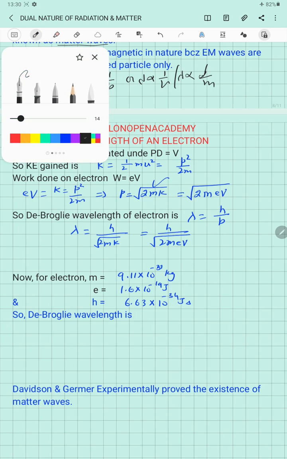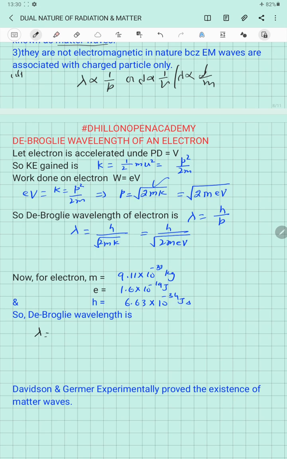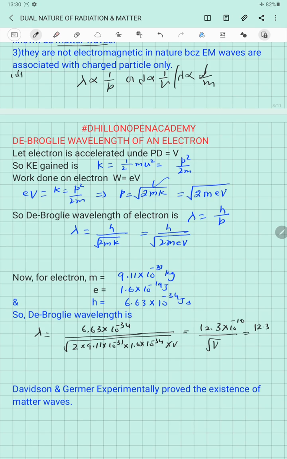So if we substitute all these values in the de Broglie wave equation for the electron, we have 6.63 into 10 to the power minus 34 divided by the square root of 2 into 9.11 into 10 to the power minus 31 into 1.6 into 10 to the power minus 19 into V. After solving, we get 12.3 into 10 raised to the power minus 10 divided by square root of V, which gives us the final value 12.3 angstrom over under root of V. So this is the expression for the de Broglie wavelength of an electron in the unit of angstrom.